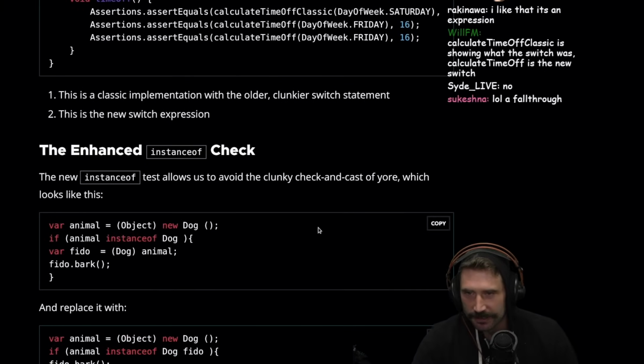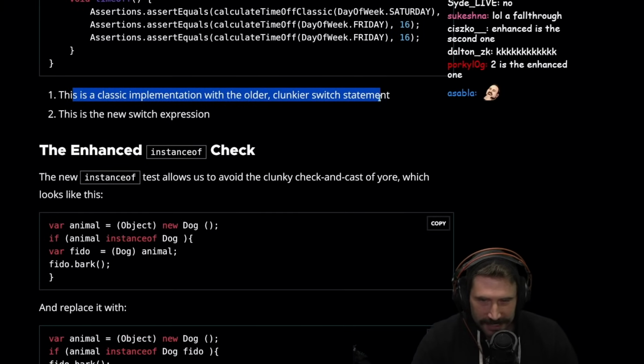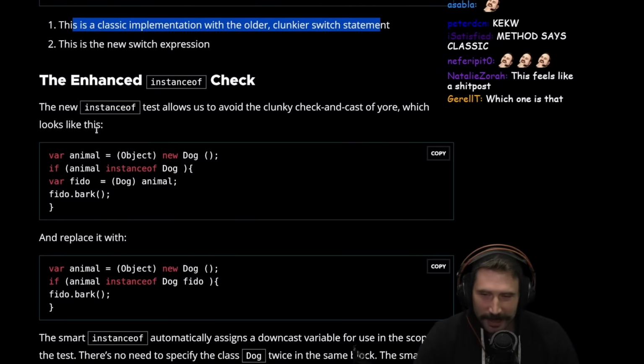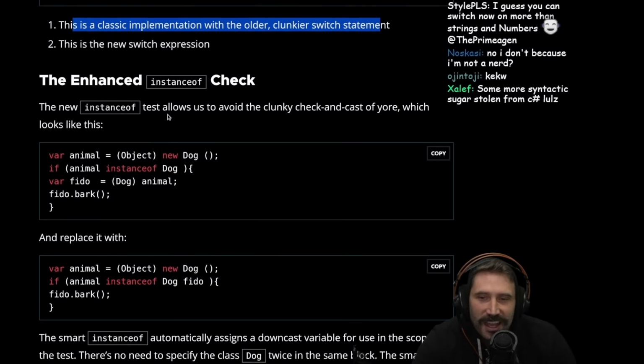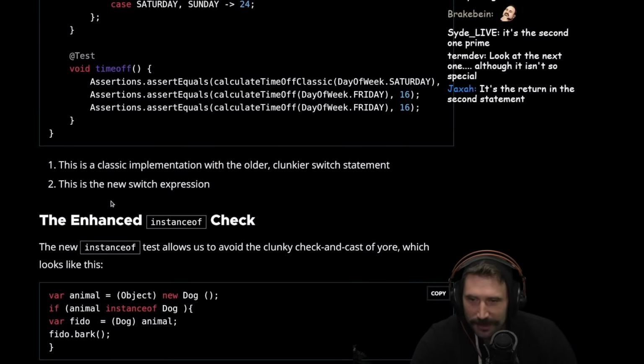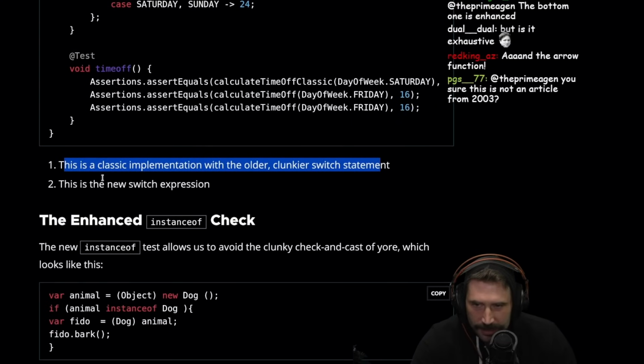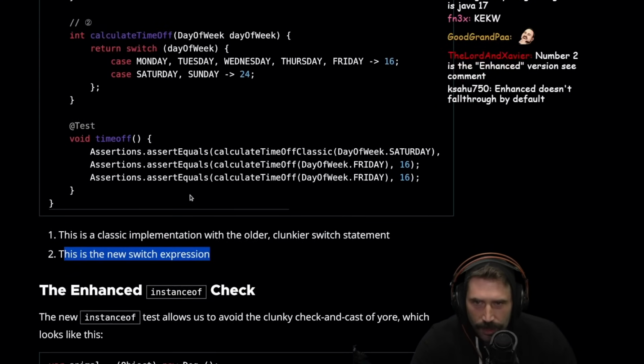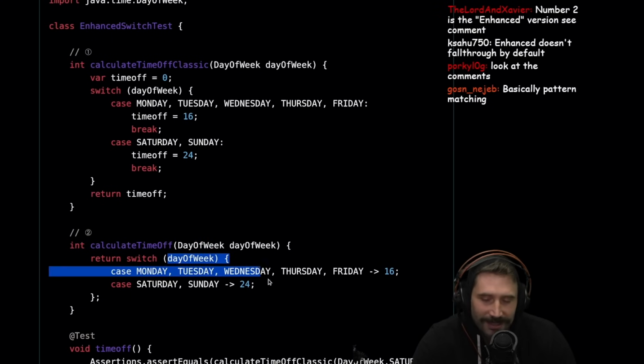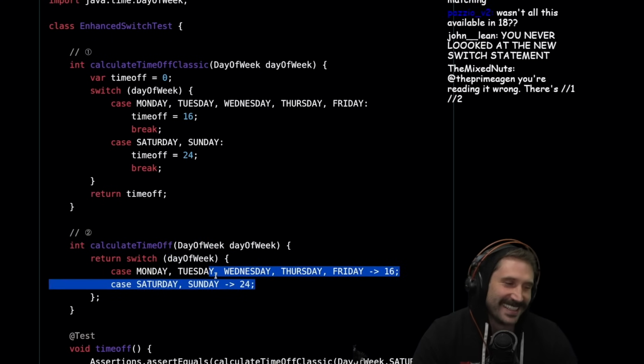You are wrong! All right. This is the classic implementation. Okay, good. It's the classic one. Okay, we feel better. Instead, instance of... Wait, hold on. No, never mind. No, wait, hold on. This is a classic implementation with older, clunkier switch statement. This is the new one. Oh, okay, so this is the new one. Oh, that's the new one.